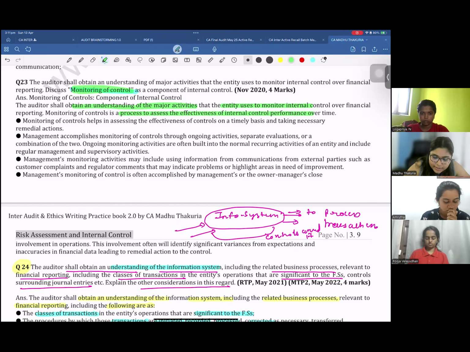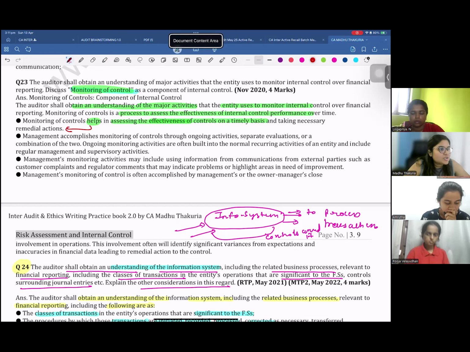Why is it important? It helps in assessing the effectiveness of controls on a timely basis. Because if you find any deficiency, at least you will be able to take remedial action.